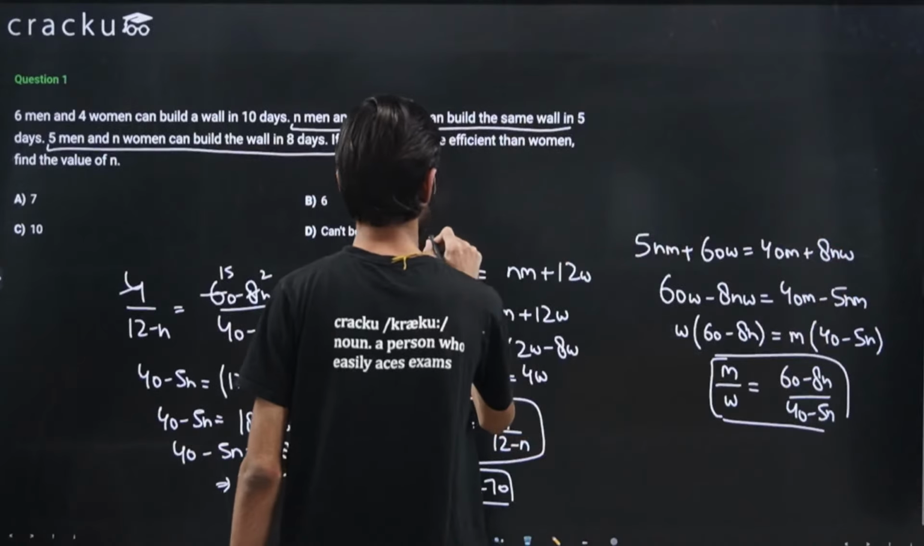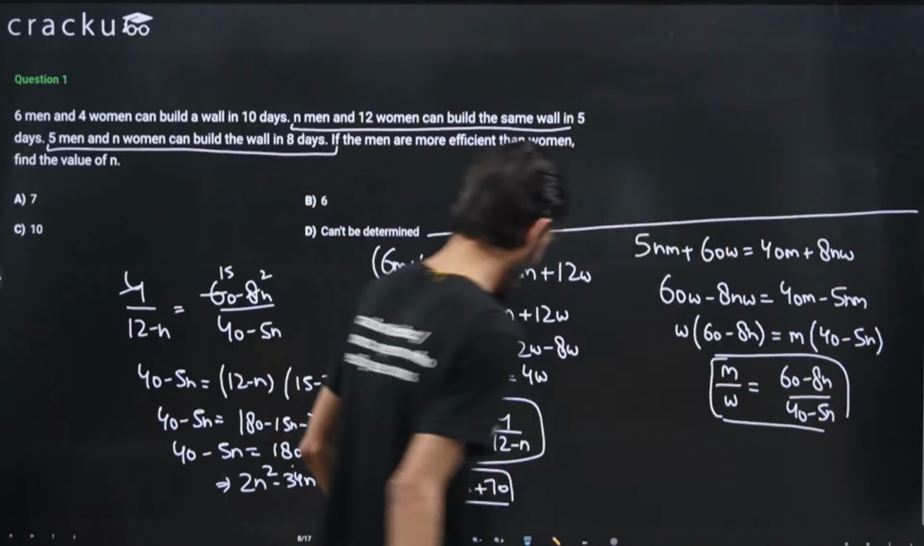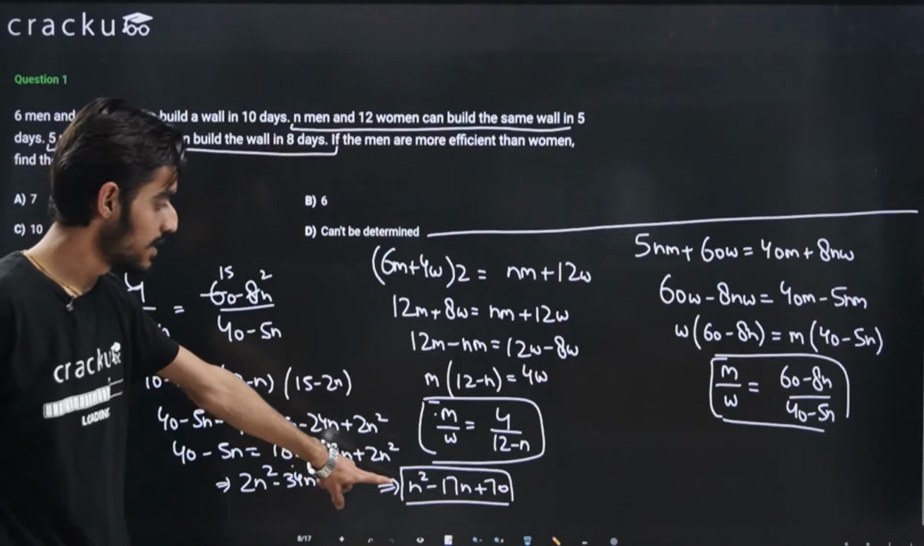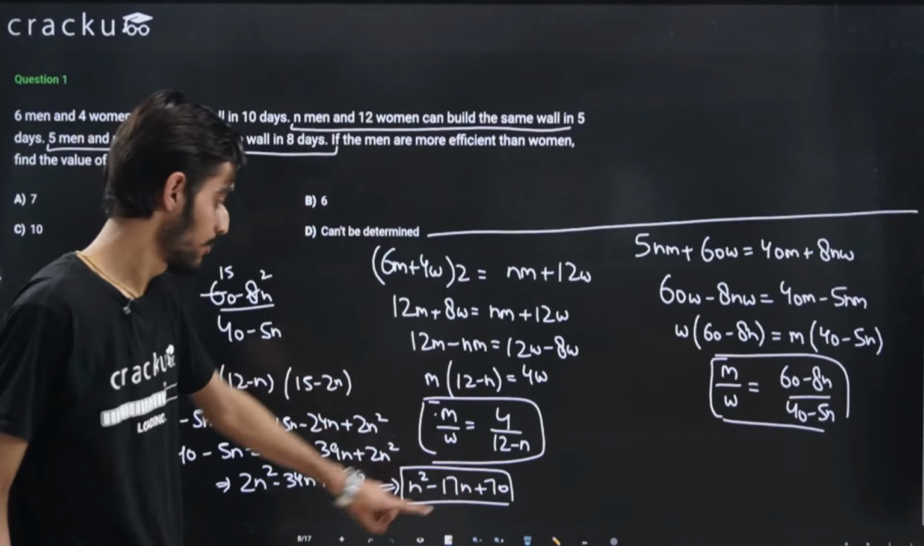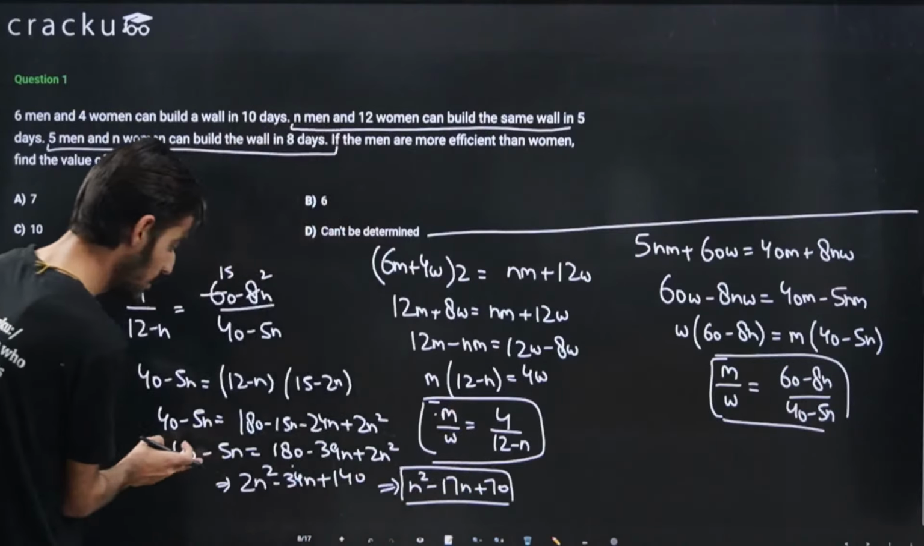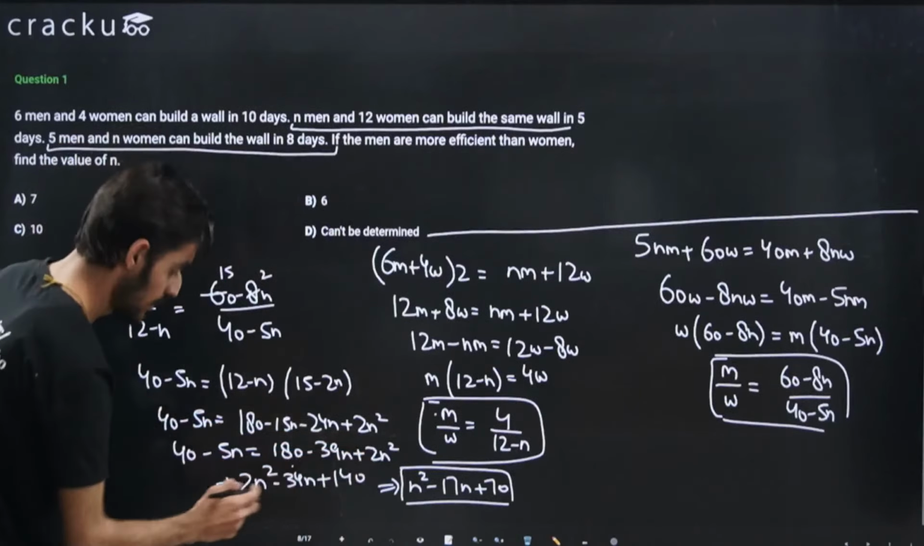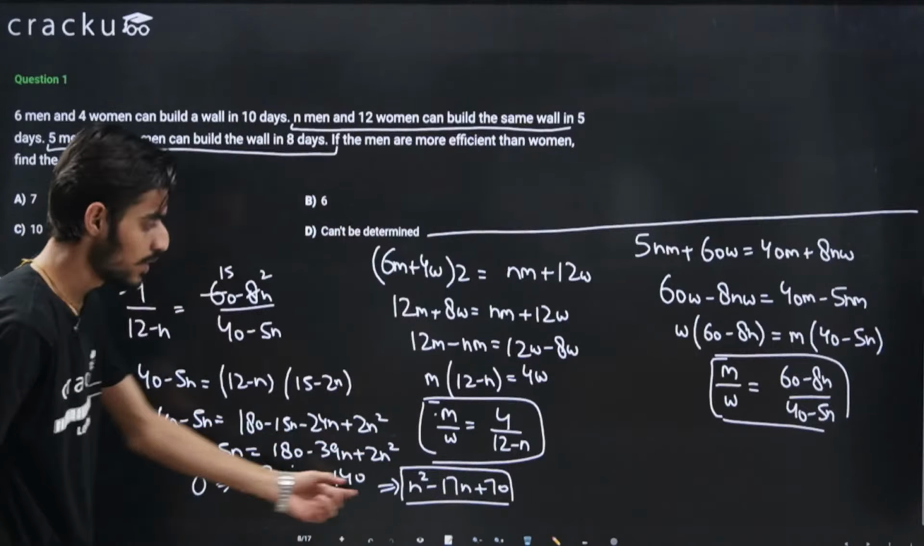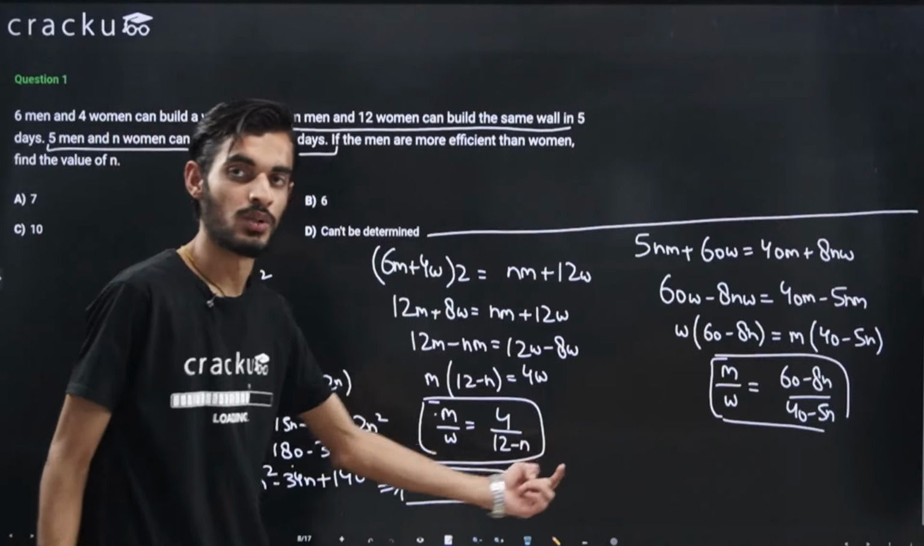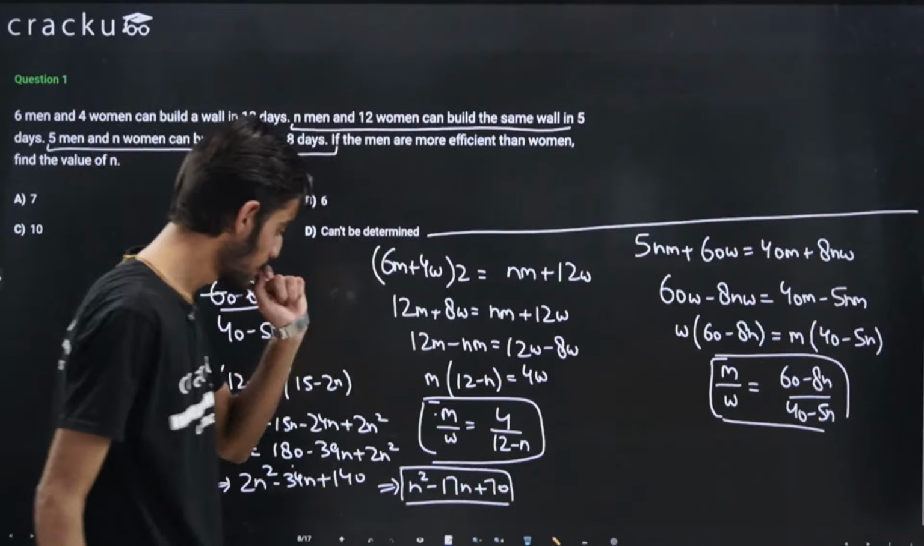Okay, so I'm writing the remaining part here. I'm able to figure out a quadratic equation, that is n square minus 17n plus 70. Because I've taken everything to the right hand side, it will be 0 here, right? So n square minus 17n plus 70 is equal to 0. I just need to solve this quadratic equation.